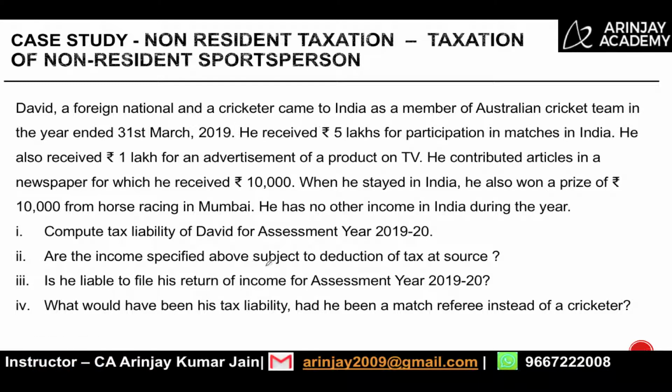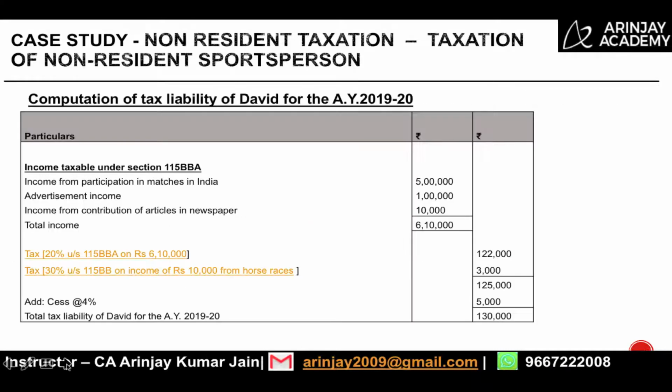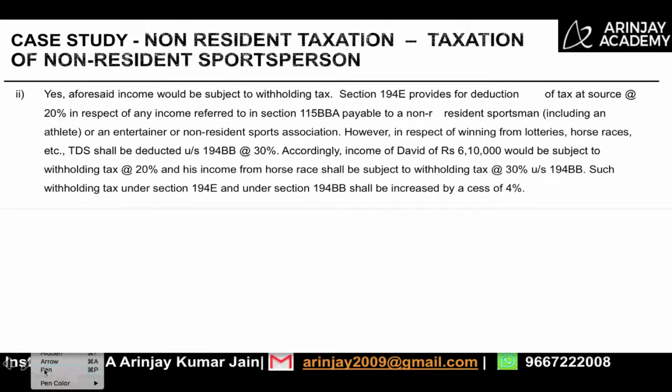Now let's see what else the question asks us. Are the incomes specified above subject to deduction of tax at source? Yes, these income are liable to deduction of tax at source, and the relevant section under which these are liable to tax at source is section 194E. So under 194E, the income which are covered under 115BBA will be liable to TDS at 20%.